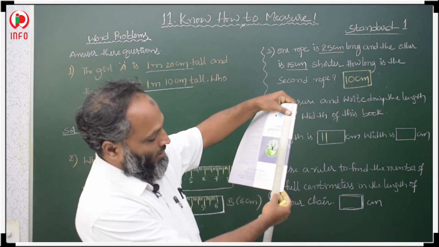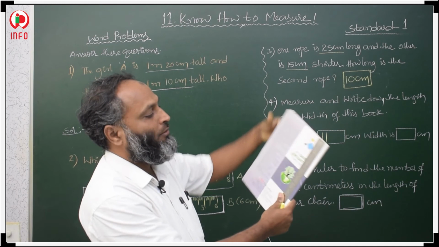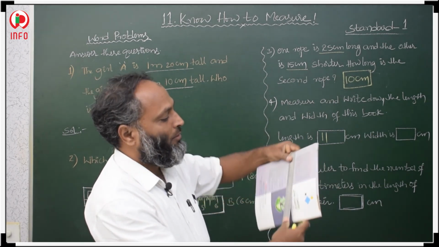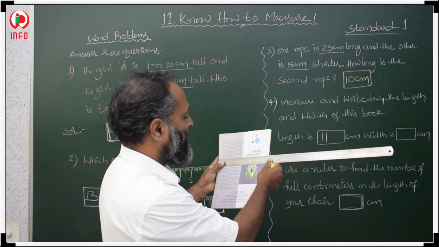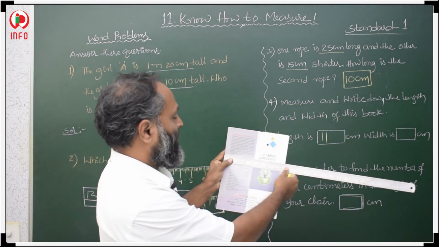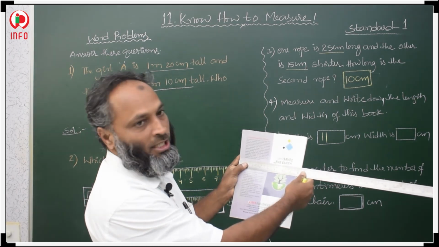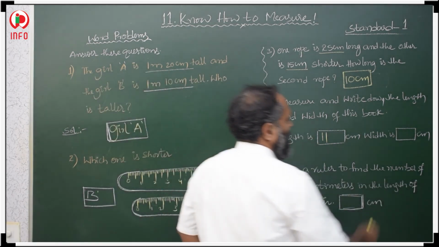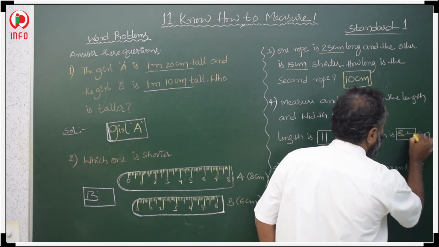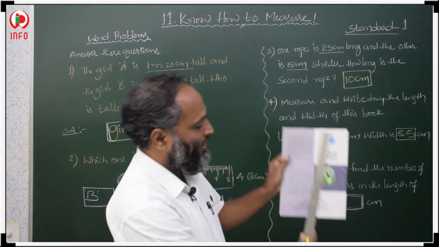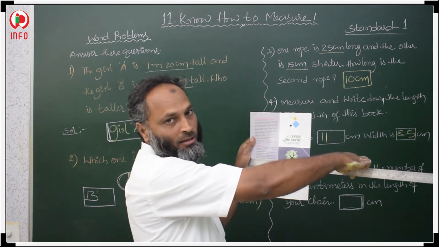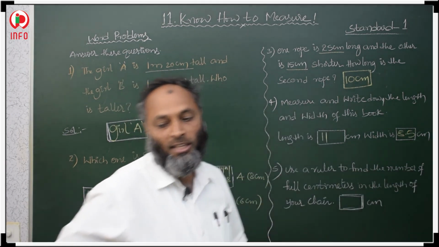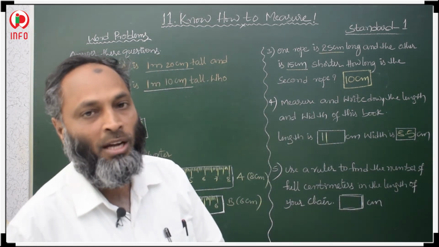The length is 11 centimeters, and now find the width of this book. Width means like this. The width of your book is 8.5 centimeters. Length means we measure like this, and width means we measure width-wise. Write the length and width of your maths book.